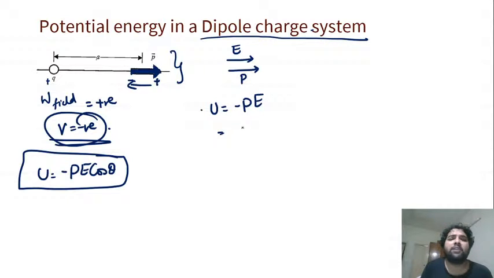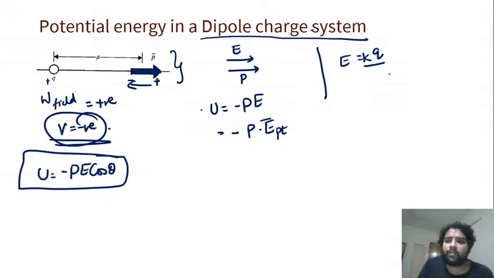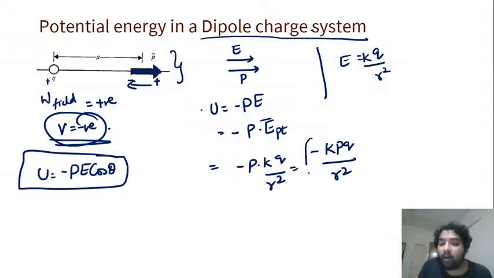And what is the value of PE here? Minus P into the field at this point. What is the field at this point at a distance a due to a point charge? Field will be kq by r square. So we'll directly write minus P into kq by r square. So minus kpq by r square.